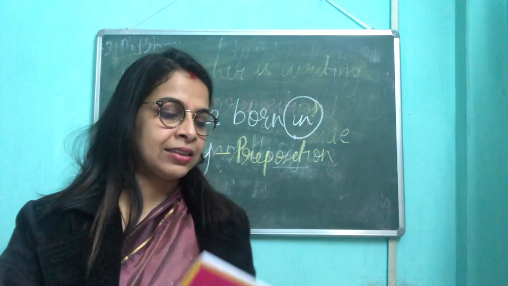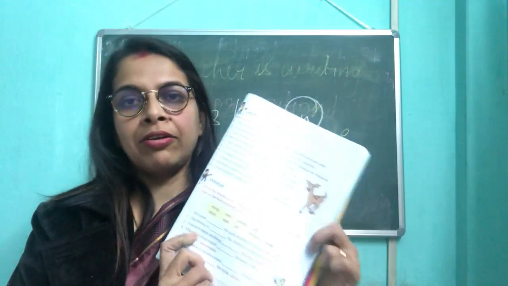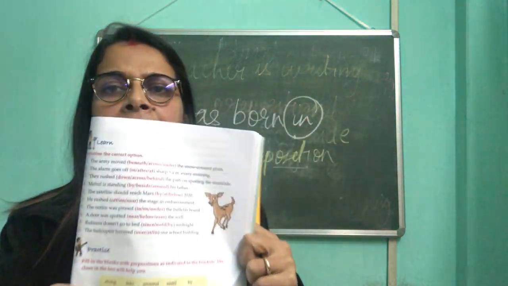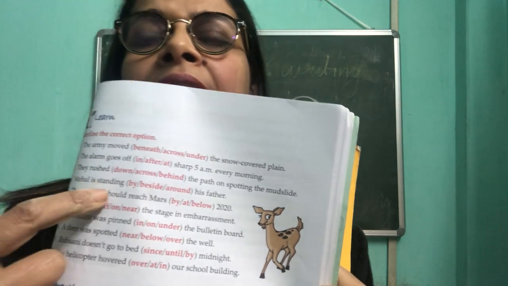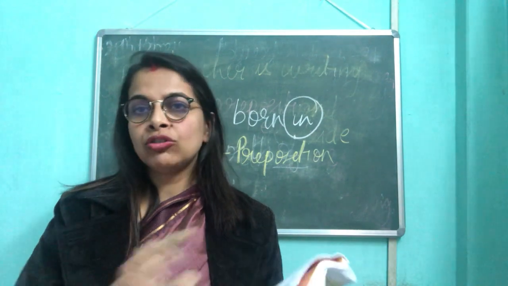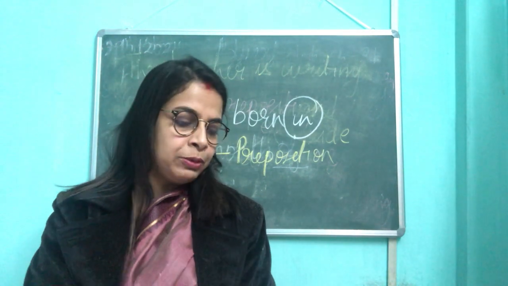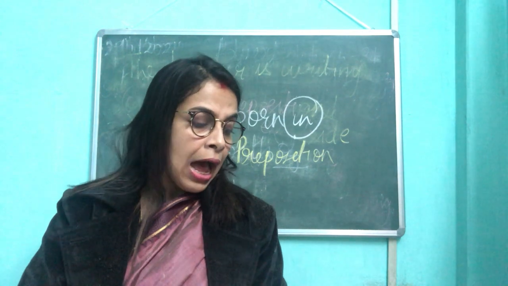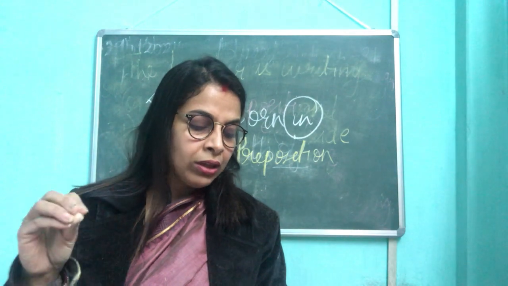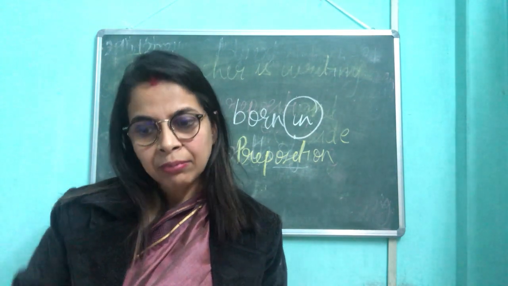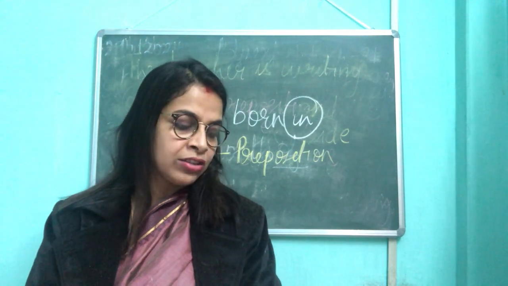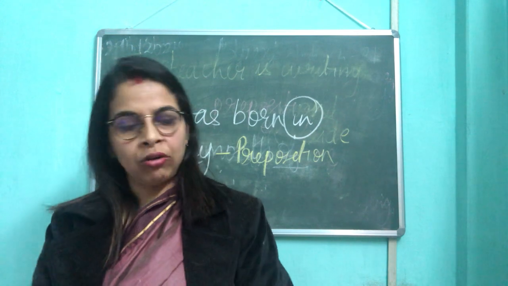Alright, we are going to take up the exercise. We have to underline the correct options on page 141. This is to be done in your textbook. Why? Because you do not need your notebook for it. The space is there, you just have to tick. So the army moved beneath, across, under the snow covered plain. Beneath is something which is down. So you cannot say under, beneath the snow covered. It has to be across, like swimming across, right?